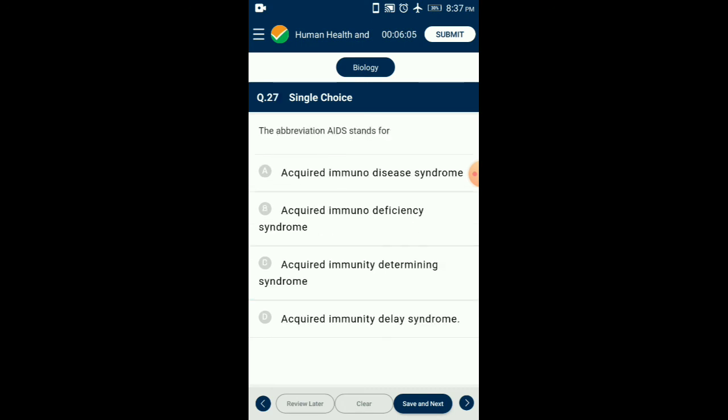Question number 27. The abbreviation AIDS stands for acquired immunodeficiency syndrome, which refers to the condition in which there is an occurrence of multiple symptoms which are characteristics of specific condition. AIDS is caused due to HIV or human immunodeficiency virus. This virus attacks the cells of the immune system, which leads to the weakening of immune system, which causes the occurrence of opportunistic infections and hence results in AIDS. So the answer is option B, acquired immunodeficiency syndrome.